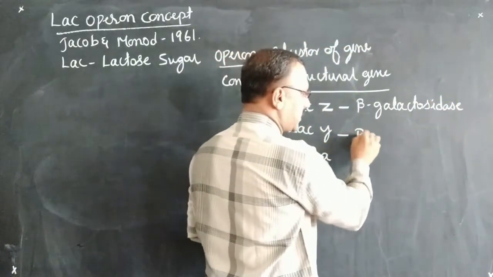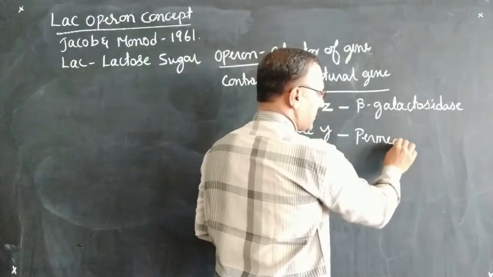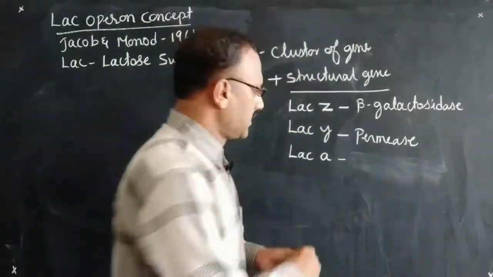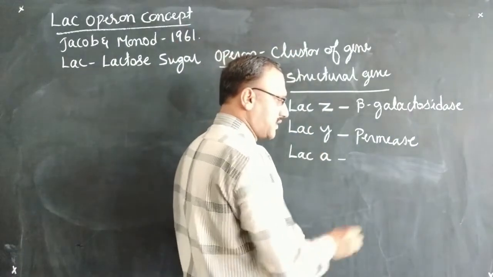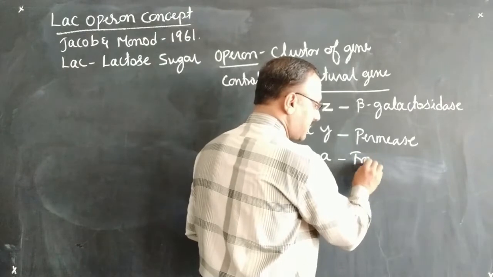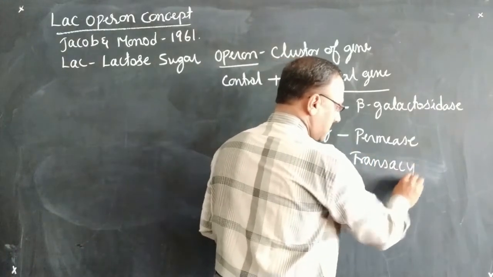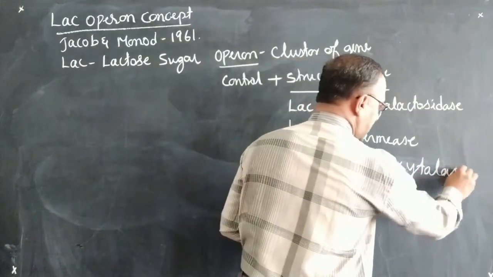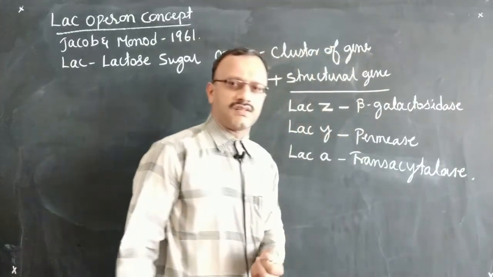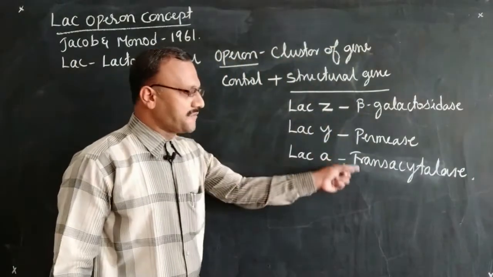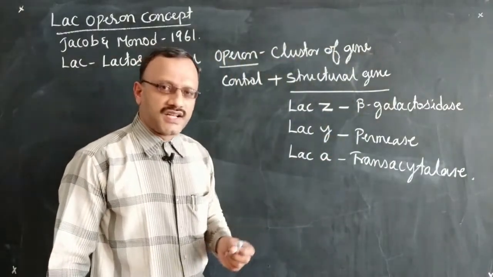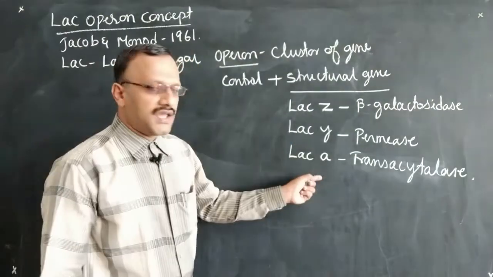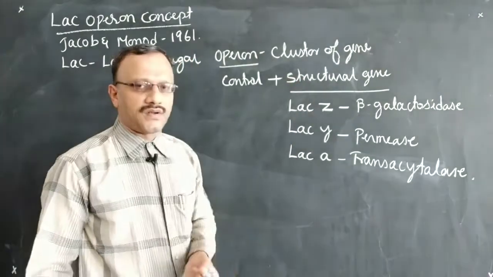Lac-Y gene will produce permease enzyme. Lac-A gene will produce transacetylase enzyme. So these are the three enzymes produced by structural genes in E. coli or in the lac operon concept.